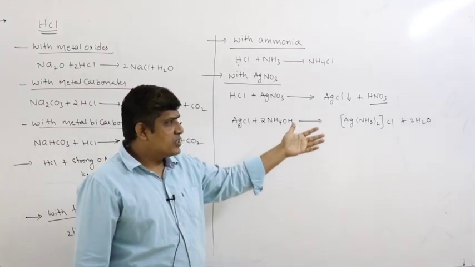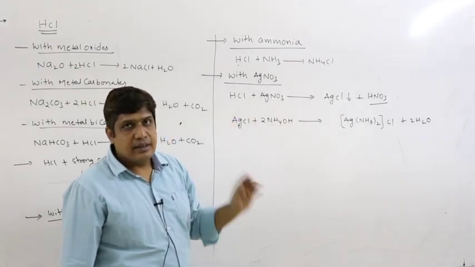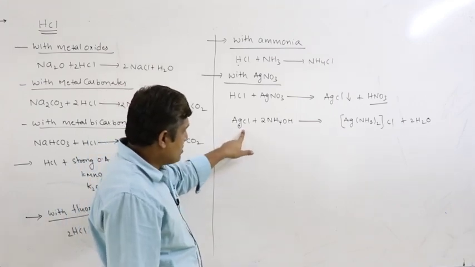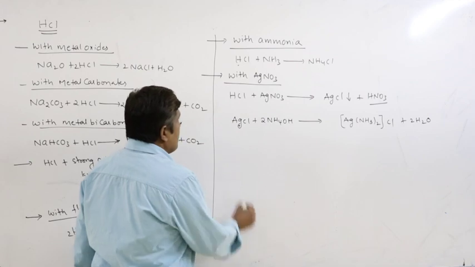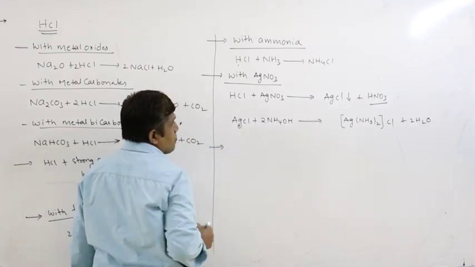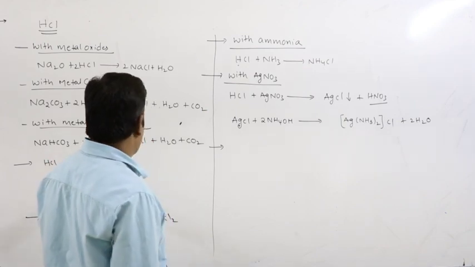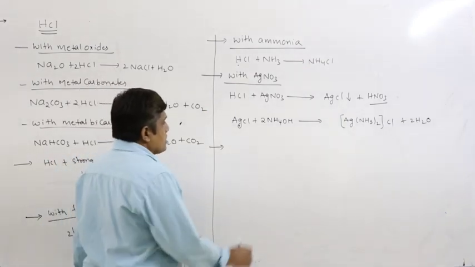So what is this complex? How to explain the bonding? All those things we will study in coordination chemistry. Alright. So this white precipitate is soluble in excess ammonium hydroxide. Remember that point. So fluorine we have covered, ammonia also covered. Right. Next,